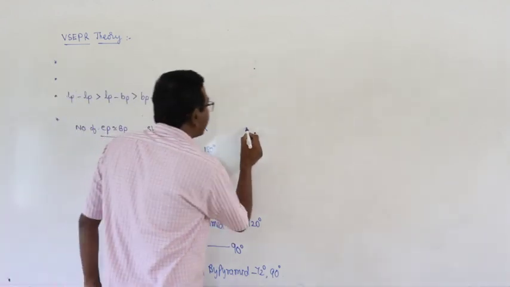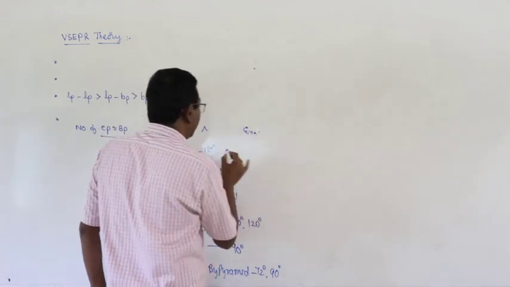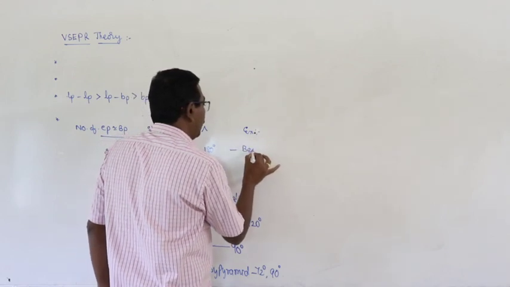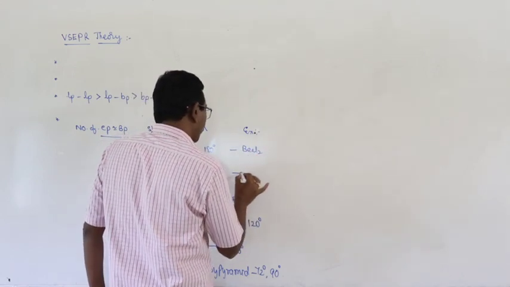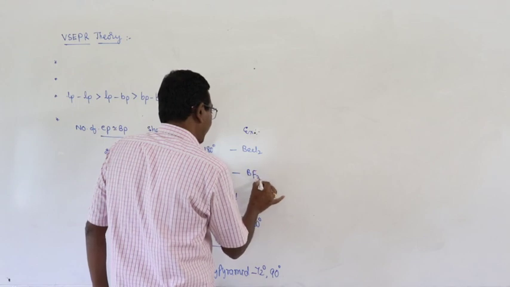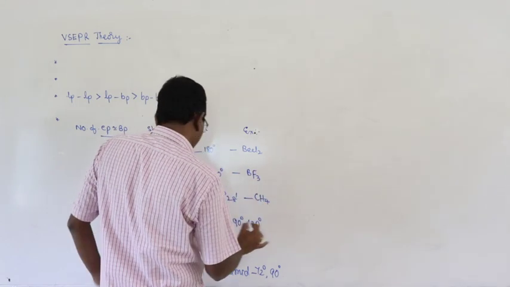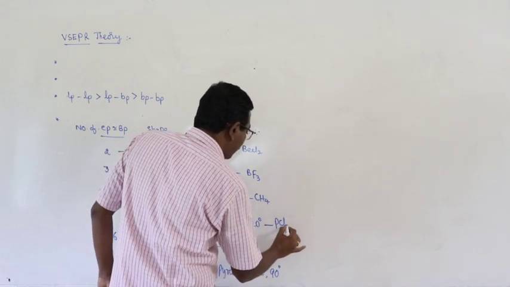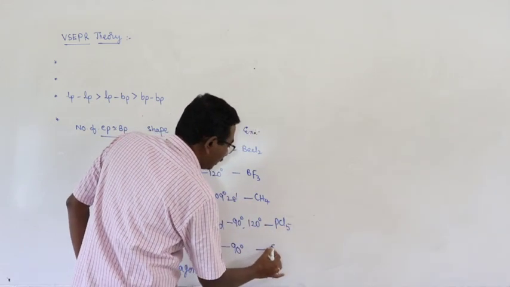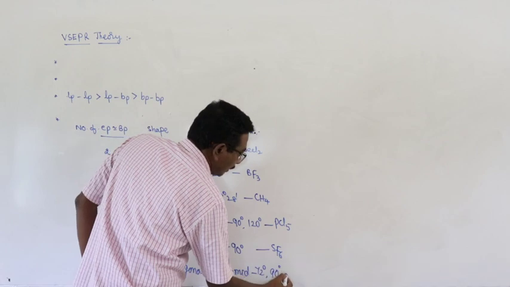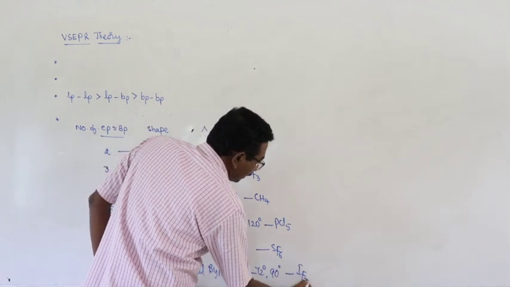And here the examples for that are beryllium chloride, BF3, CH4, PCl5, SF6 and IF7.